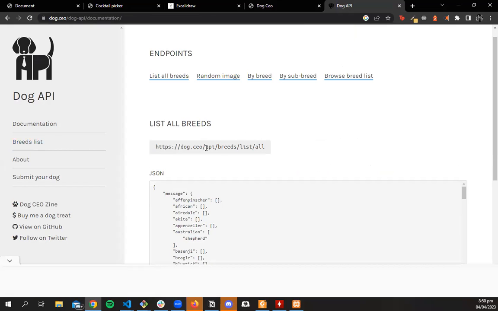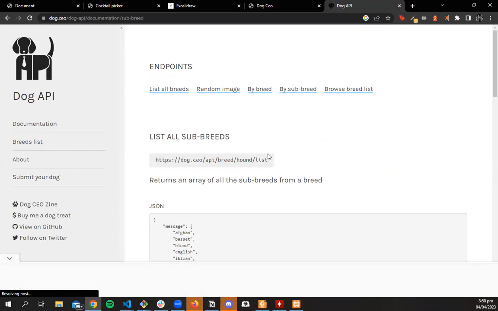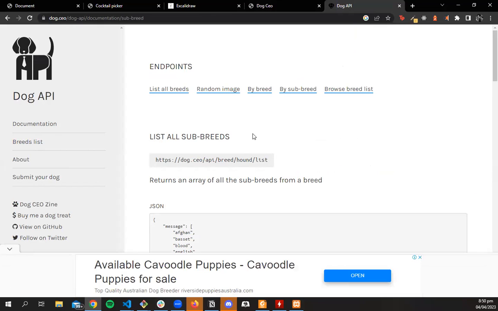So, breed list. They're saying that if we wanted to get all the breeds, we could just do all, and we'll get all the breeds they have. We could also do by breed. What that allows us to do is maybe build a search. Then we could let the user type in what breed they are looking for, and use that breed to make the request. So that when we get the response, we could display that. Maybe we'll try that on Saturday.